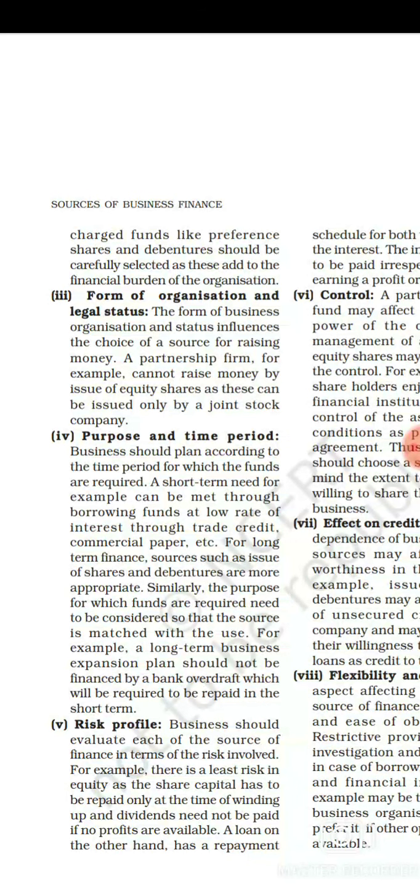The form of business organization and status influence the choice of source of raising money. A partnership firm, for example, cannot raise money by issue of equity share as they can be issued only by a joint stock company. Now, what kind of form of organization is there and what is the legal status?